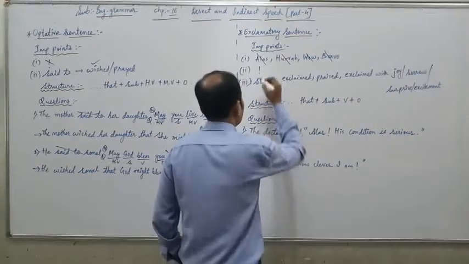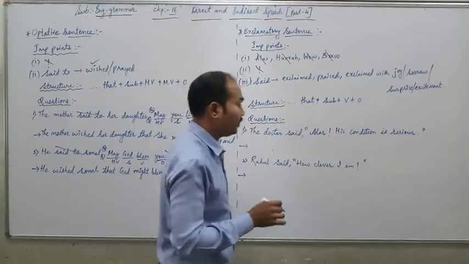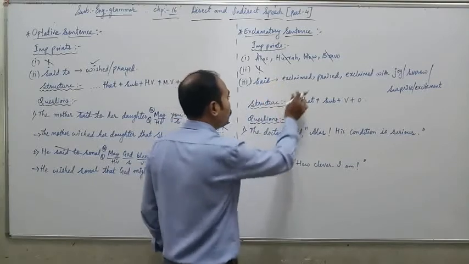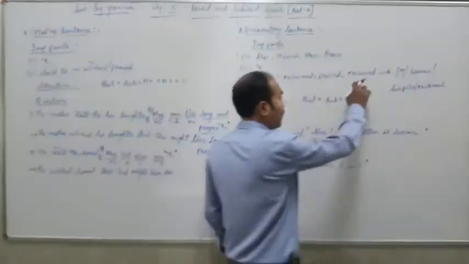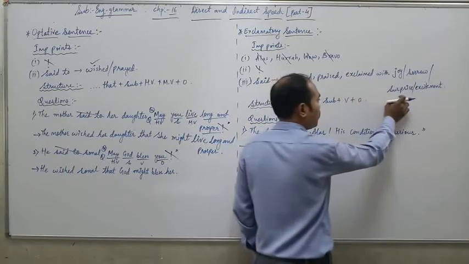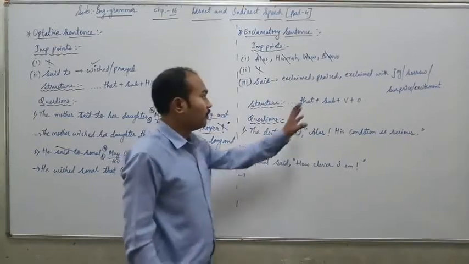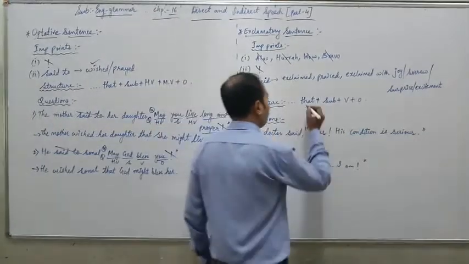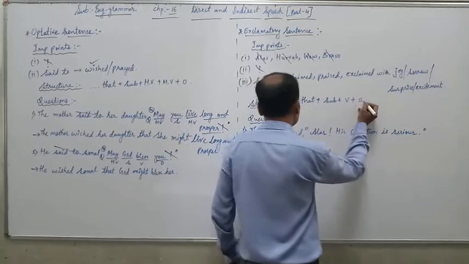Point number 2: the exclamation mark is also dropped. Third point: said is changed into exclaimed or praised, or exclaimed with joy, sorrow, surprise, or excitement. We select the word suitable to the sentence. The structure is that plus subject plus verb plus other word.